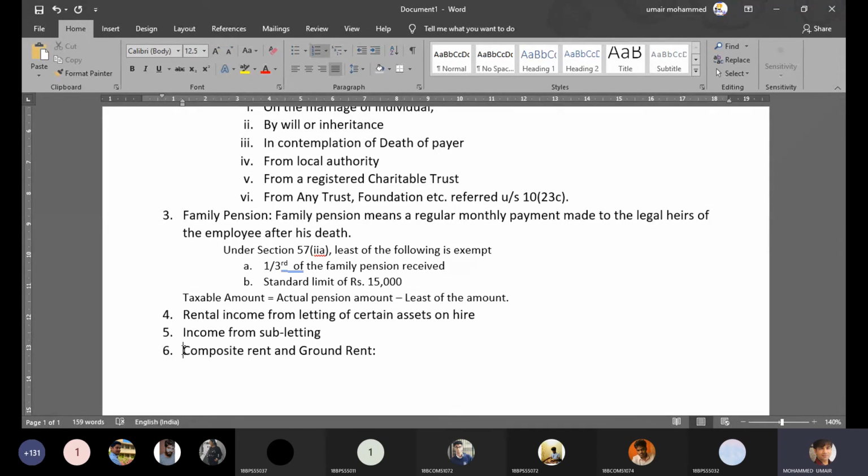But where is a building in case of an empty plot? In case of a ground, where is a building? So ground rent is not taxable under the head house property. Ground rent is also taxable under the head other sources. So both composite rent as well as ground rent get taxed under the head other sources.